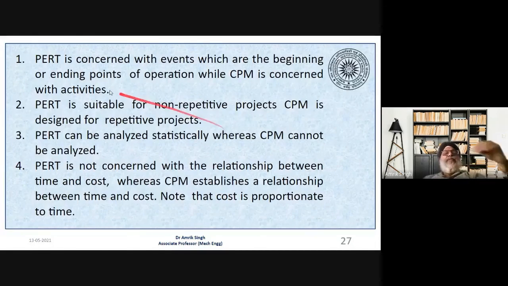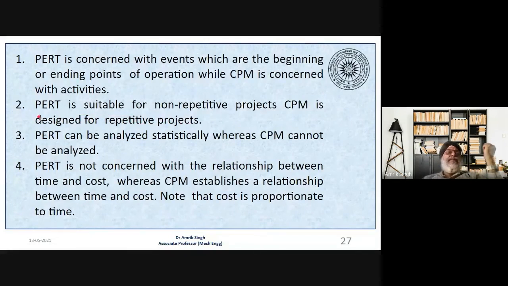Now, PERT is concerned with the events, which are the beginning or ending points of the operation, while CPM is concerned with the activity. So the PERT technique is event oriented, and the CPM technique is activity oriented. It is the basic first difference. Second, PERT is suitable for non-repetitive projects, while CPM is designed for repetitive projects.